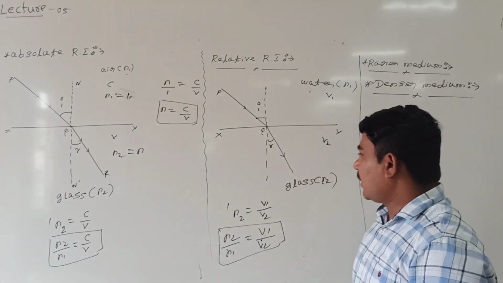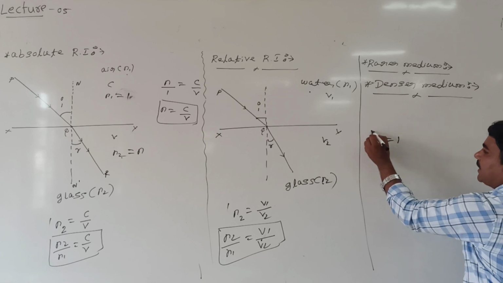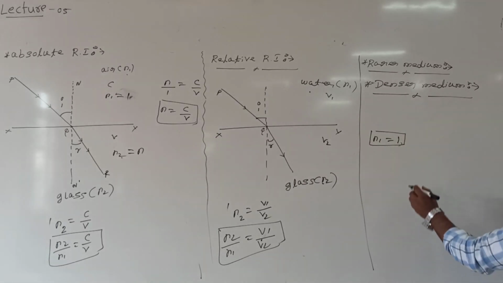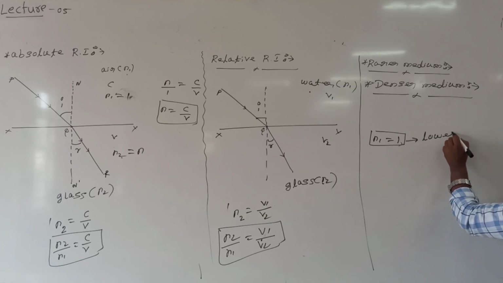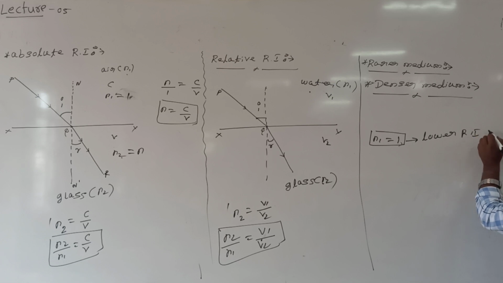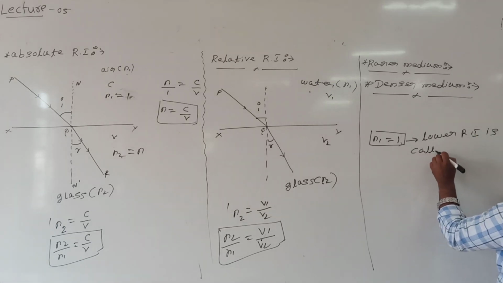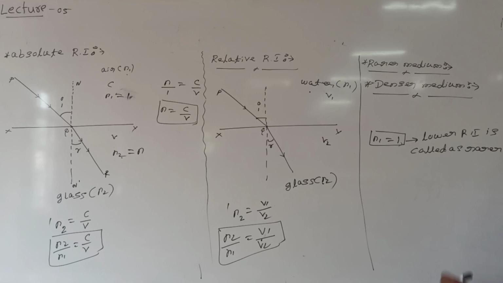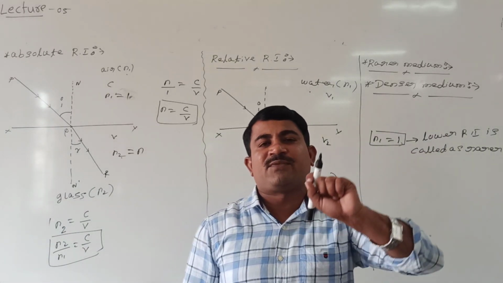I mean, for air and vacuum refractive index is 1, this medium I can call rarer medium. I mean, the medium which has lower refractive index is called as rarer medium. The medium whose refractive index is lower, that we are calling rarer medium.